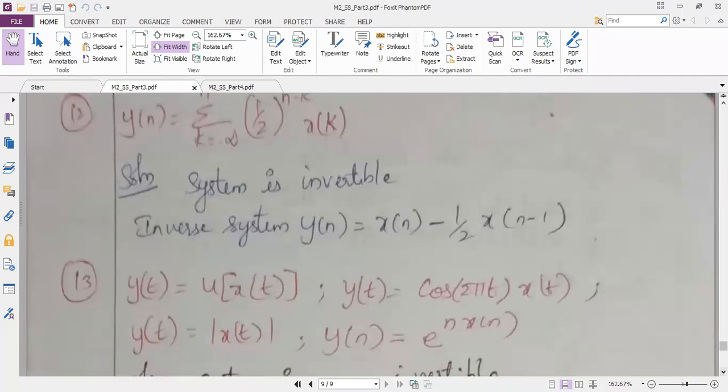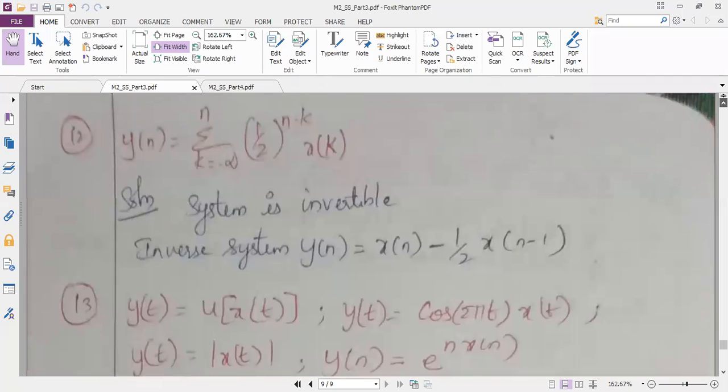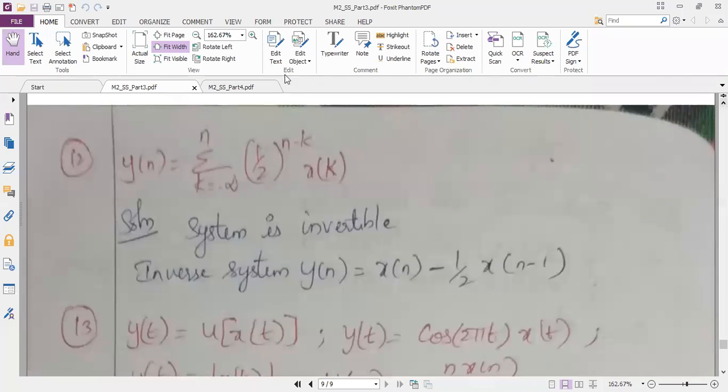So still we have 2-3 problems. All these are the unique problems. You can see in all the above problems, the questions are in completely different fashion. So I hope you will get questions based on this pattern only, so you can easily analyze whether the system is stable or not stable.